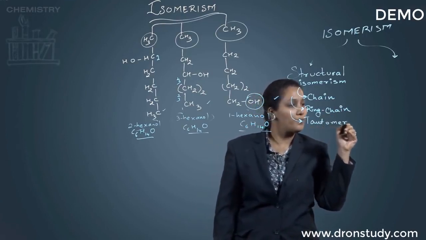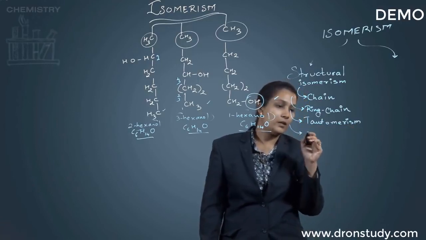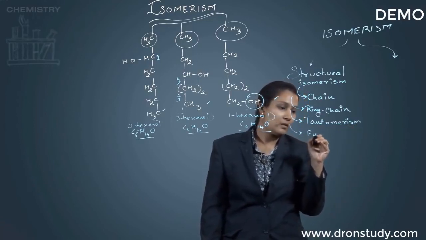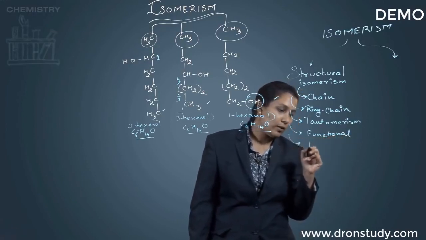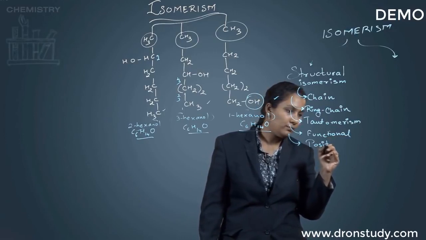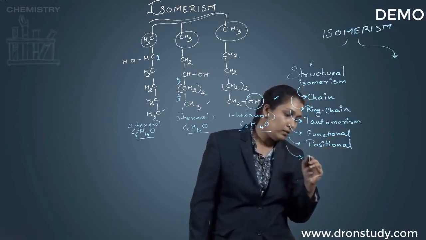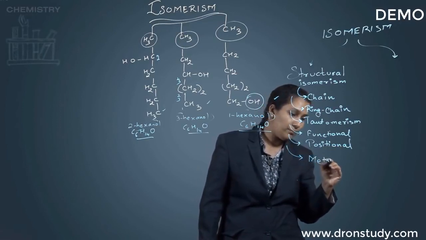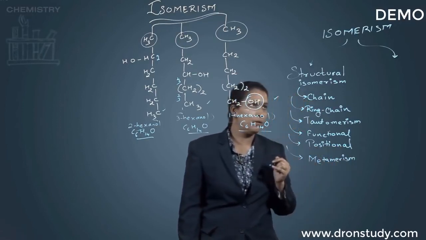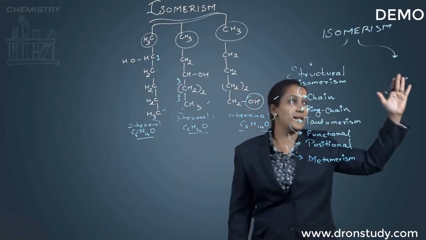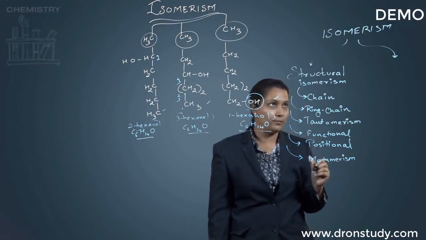One more form of isomerism is tautomerism. The other one is called functional isomerism. The next one is positional. And the other one is metamerism. Okay. Now, before going on to the second branch, I need to explain what we have over here.